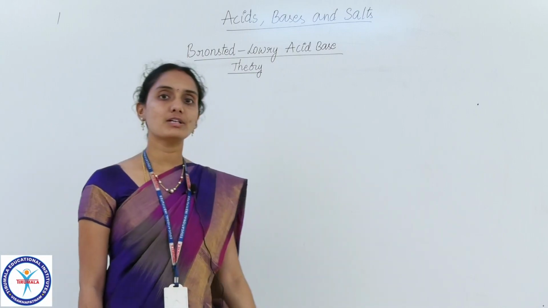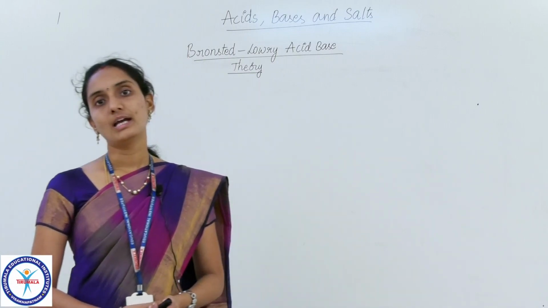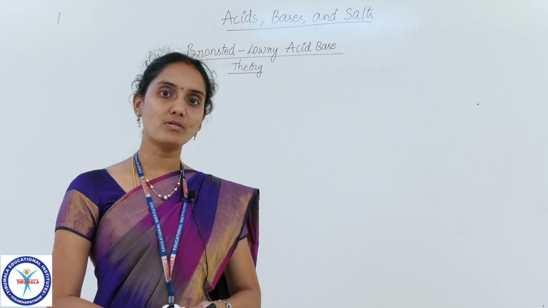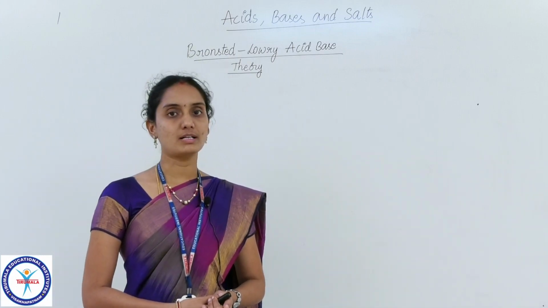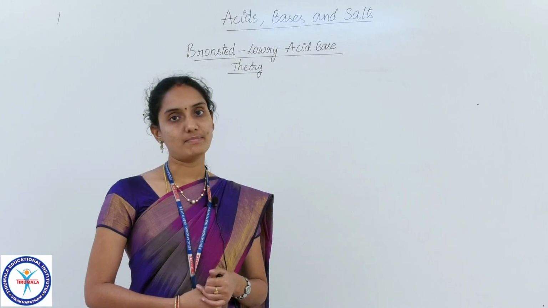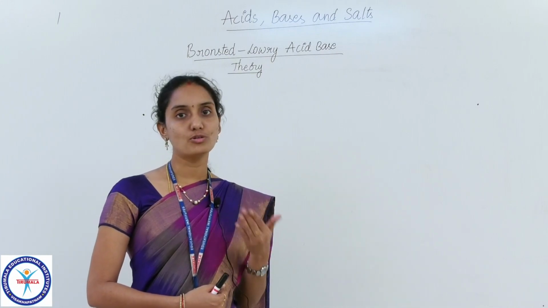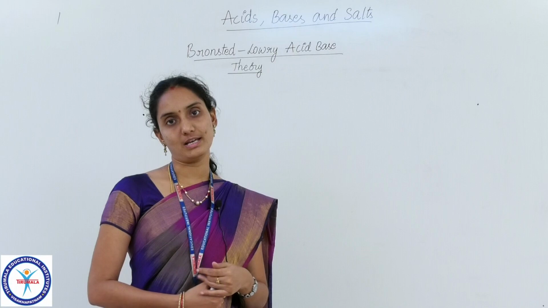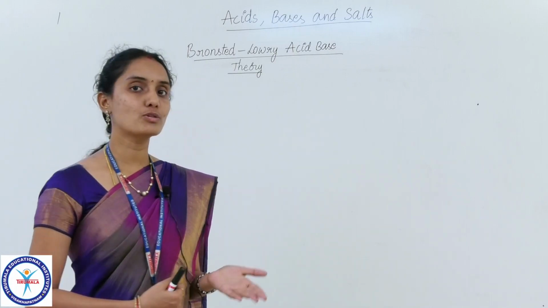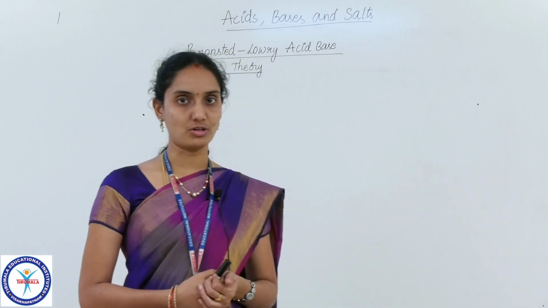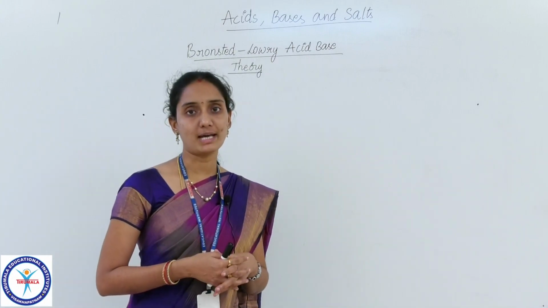Coming to the second limitation of Arrhenius theory, it could explain only compounds which contain a proton. That means an acid should donate a proton or produce H plus ion in aqueous solution, whereas a base should produce OH minus ion in its aqueous solution. This is the definition given by Arrhenius.